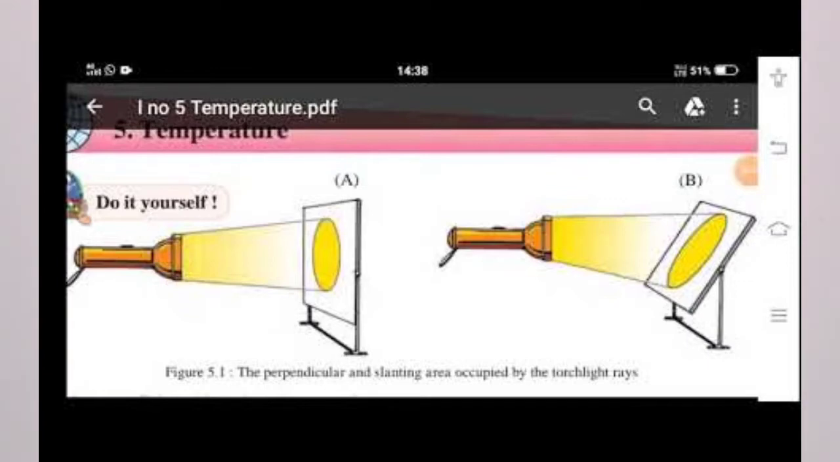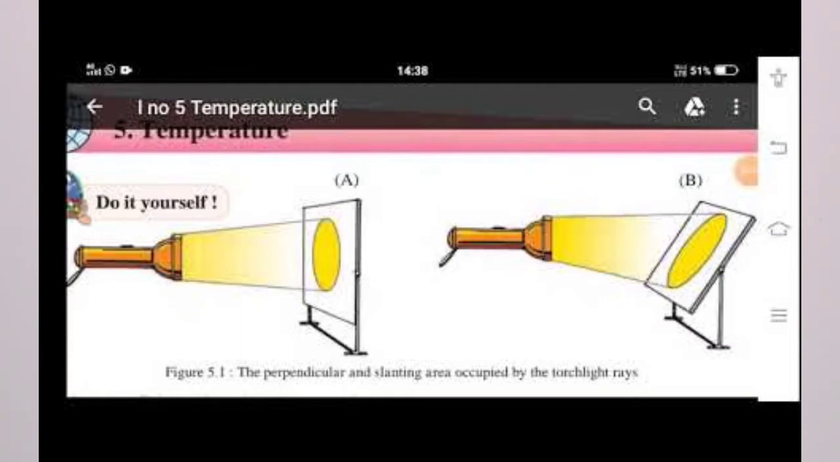Now students, observe figure 5.1 B and listen to the explanation. This figure shows slanting sunrays. Torchlight is the sun and screen is the earth. You can see, dear students, slanting sunrays occupy a larger area as the sunrays are spreading in a larger area. In this area, sunlight appears less bright and there is less heat. Hence, the surface there gets less heated and air also is less hot.